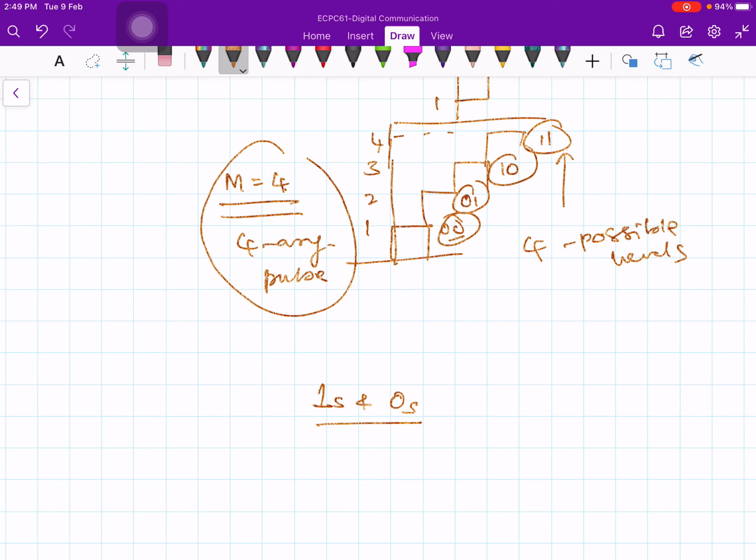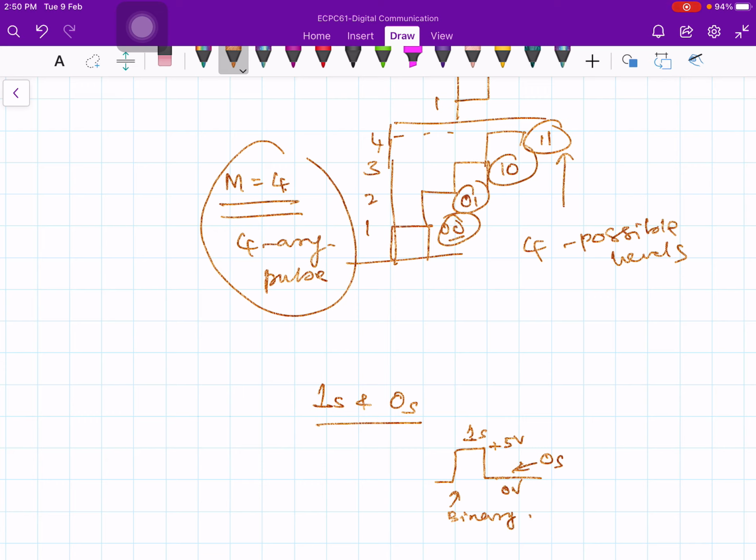So you can choose a pulse like this to transmit 1, maybe let's say this is plus 5 volts, and you can choose 0 volt to transmit zeros and 5 volts to transmit ones. So this is my binary waveform. Therefore a binary waveform is chosen to transmit the binary information.